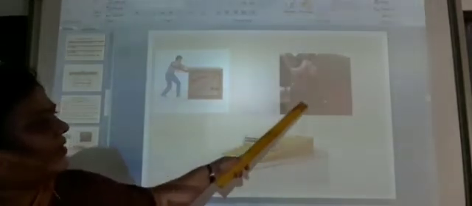Now these are examples of the types of friction. You can see he is sliding the object. Yes or no? You are pushing the object. This is nothing but sliding friction. Now here also you can see the object is rolling. Yes or no? Yes, these are the examples of the different types of friction.